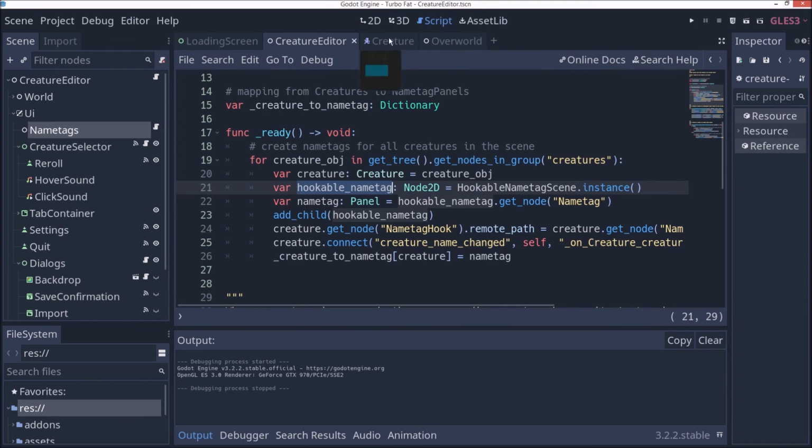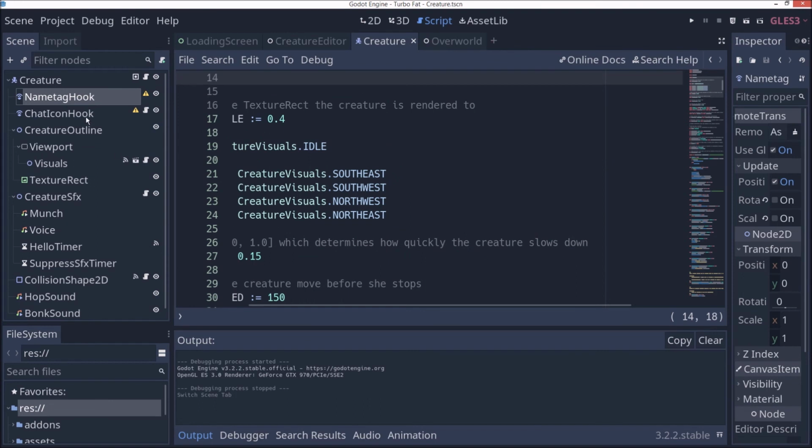The remote transform 2D is a part of Creature, and all it does is relay the position to the UI layer. I ended up going back and using the same technique for the chat icons which appear on the overworld.